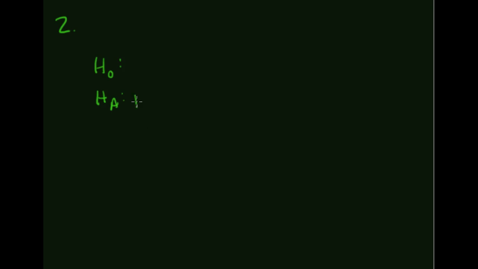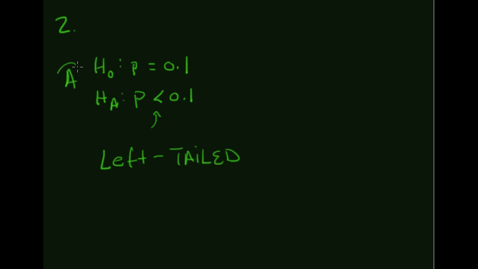It's less than, so the proportion is less than 10%, right? Which means that the null hypothesis is 10%, right? Because we're less than here, we want to say that this is a left-tailed test, right? So this is part A, and this is part B, and then we've got some more information.